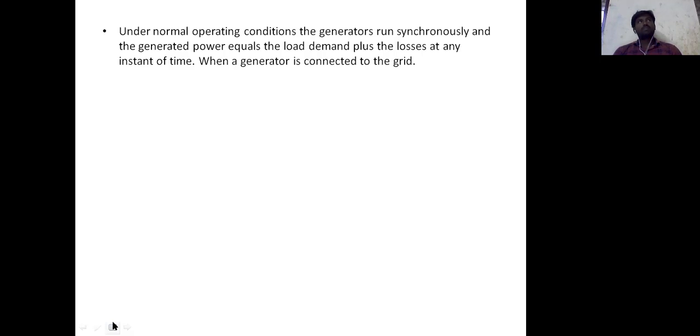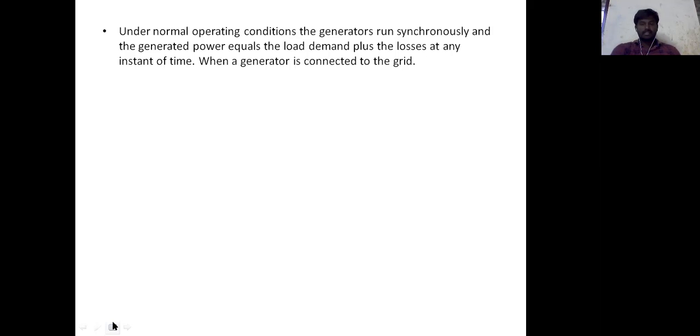What is meant by a grid? A number of power stations are interconnected in a loop, and this is called a grid. To maintain the constant frequency, total power generation must equal total load demand plus total losses. If the constant frequency is not maintained and a power station connected to the grid fails, the recovery can take one week to two weeks. So we must maintain the constant frequency in the power plant.